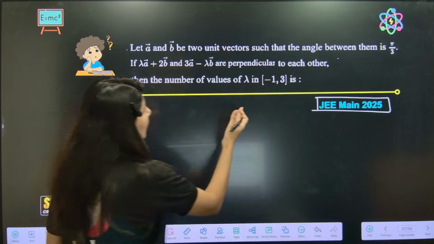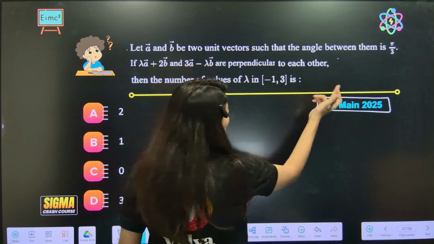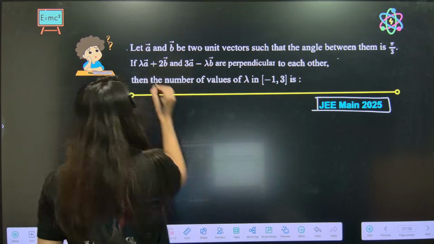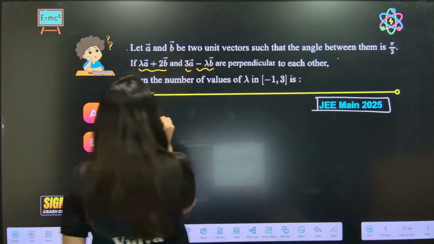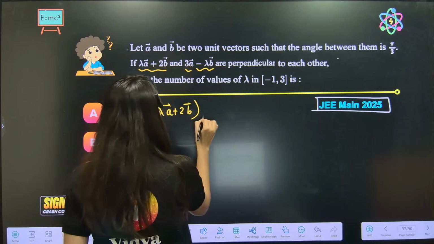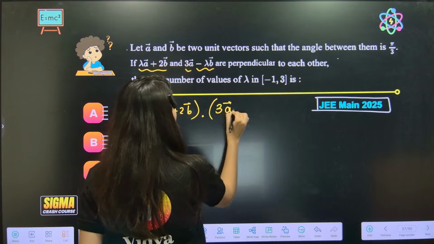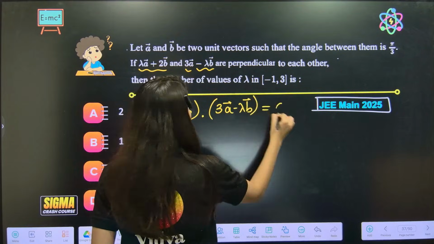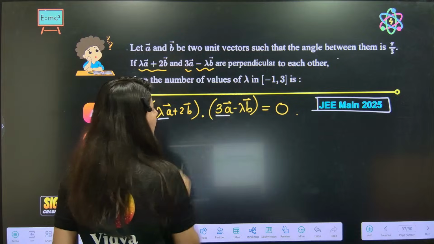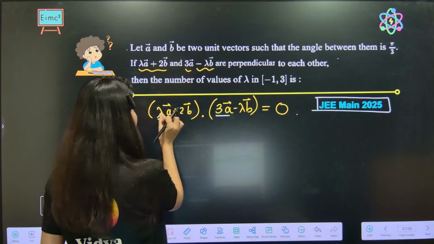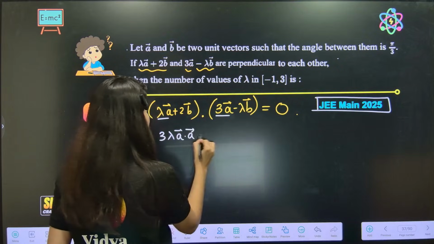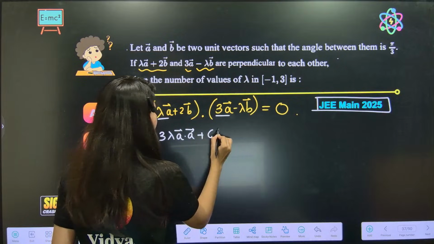Let's see. A and B are 2 unit vectors and the angle between them is pi by 3. Okay. Now these two vectors are perpendicular. Okay. That means dot product between them is 0. Correct? So let's do it. Okay. So lambda A and 3A. Just take dot product. Okay. So lambda A dot 3A, 3 lambda A dot A. Correct? Plus 2B. So 6 A dot B.